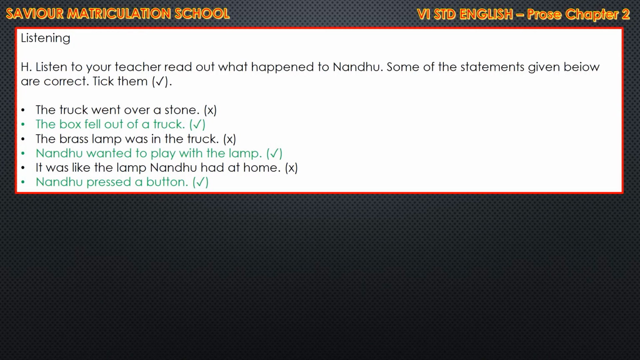The box fell out of a truck. So it is correct. The brass lamp was in the truck. False. So put a cross mark there. Nandu wanted to play with the lamp. Yes, tick. It was like the lamp Nandu had at home. So put a cross mark there. Nandu pressed a button. Put tick.